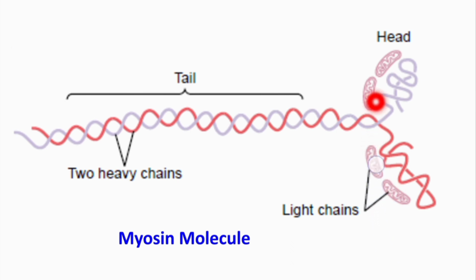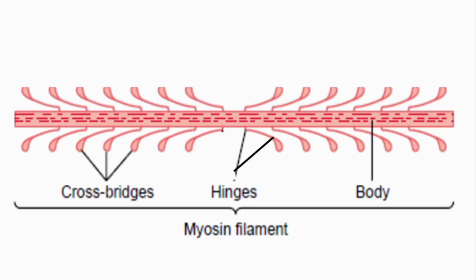So, now the head is made up of both the heavy chains and light chains, 1, 2, 3, 4, these are 4 light chains, and also in the head we found these portions of the heavy chains. So, the head contains both the heavy chains and light chains. So, these 200 myosin molecules are bundled together to form the myosin filament, just like this. As you can see here, this is a typical myosin filament and it is made up of 200 myosin molecules.